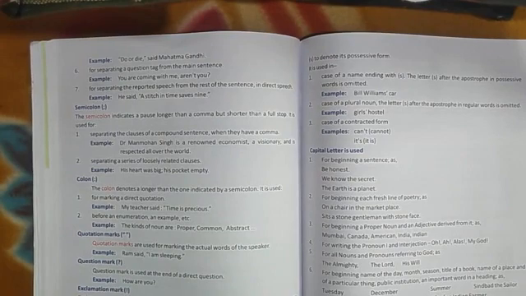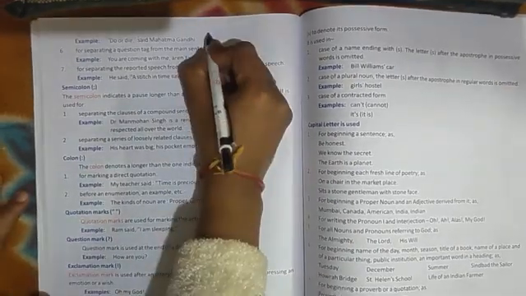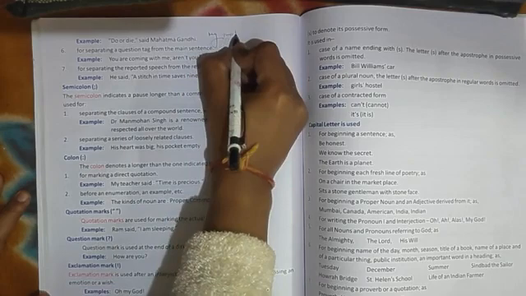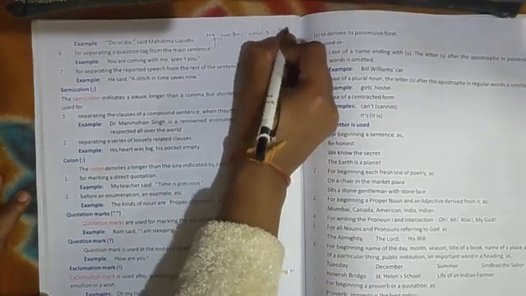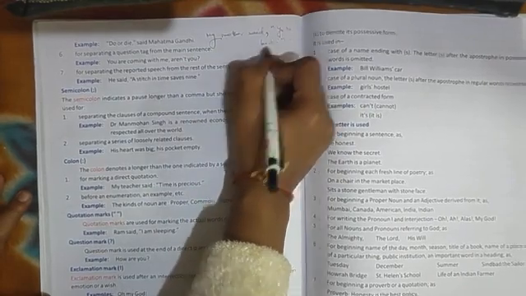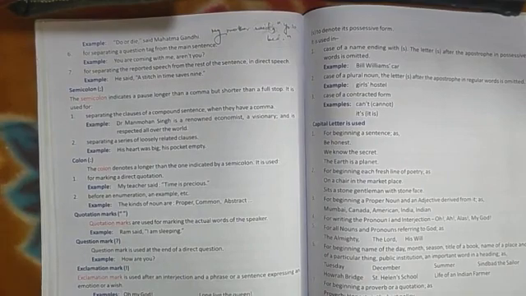In direct and indirect questions, when we were doing direct statements, my mother said, "Go to your bed." This "go to your bed" will be used within quotation marks, and "my mother said" means the reported verb. To separate the reported speech and reported verb, we use a comma. For example, if I simply say, my mother said, comma, go to bed, the reported verb and reported speech are separated by a comma.